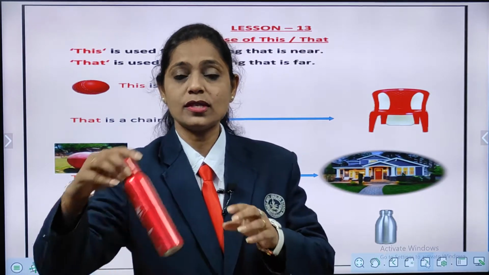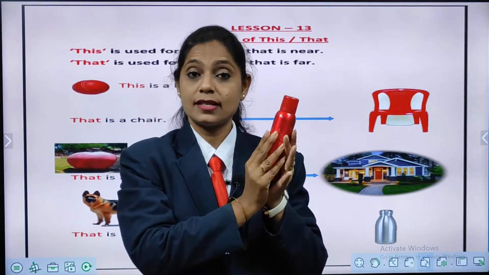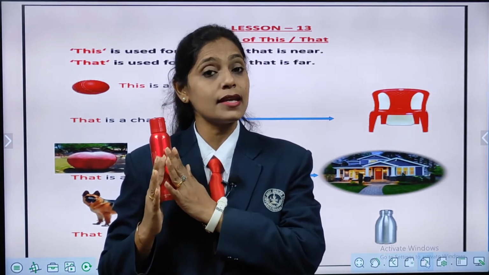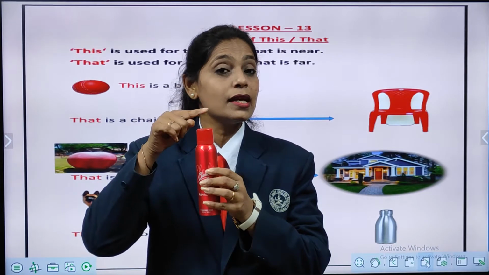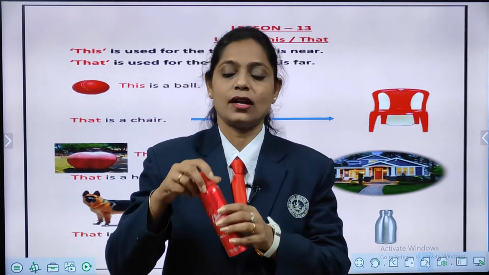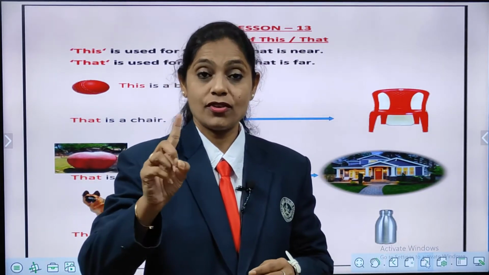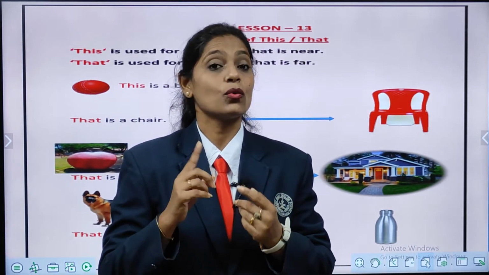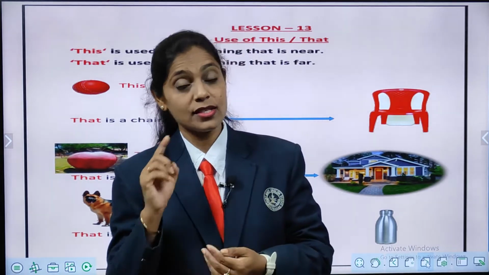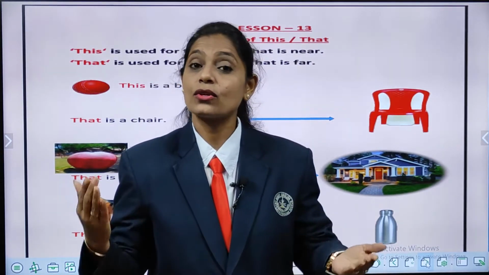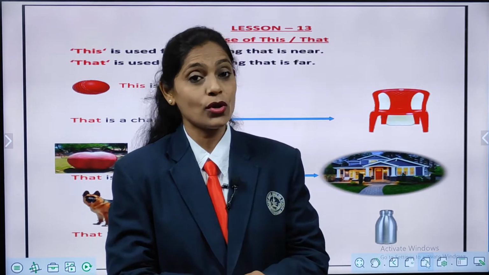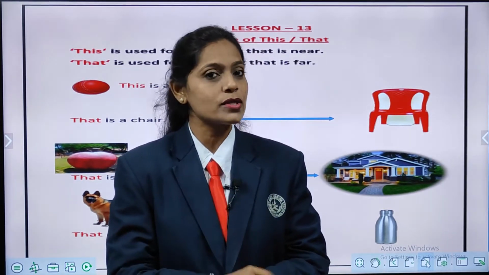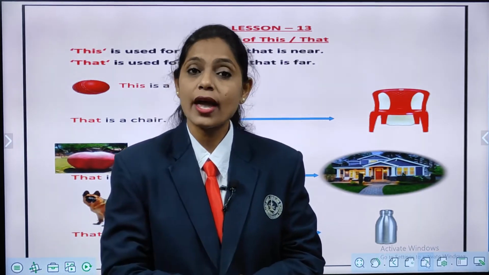Okay, same way. Can you see this bottle? Yes. Is this bottle near to me or far? Correct. This is near to me. So, what I am going to say? This is a bottle. Very good. Same way, children. When anything, any object which is near to us, so, what we use? This. Like just now you all are sitting in a chair, right? So, that chair is near to you. So, what you are going to say, children? Come on, all of you try. Correct. We are going to say this is a chair.